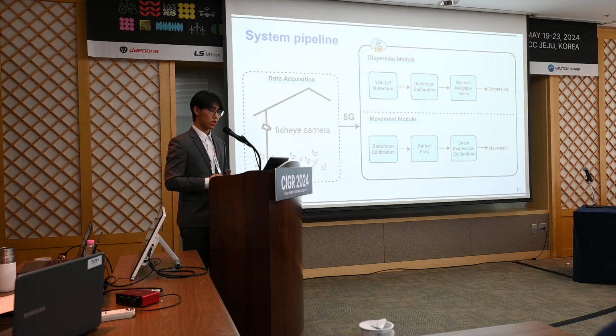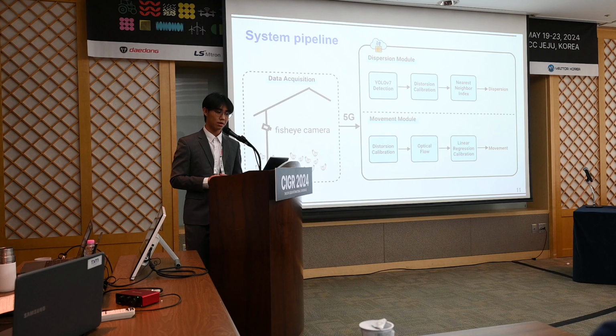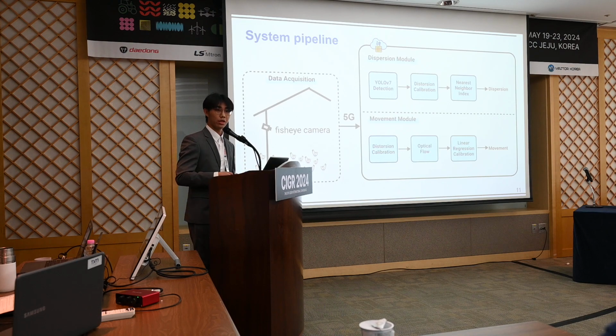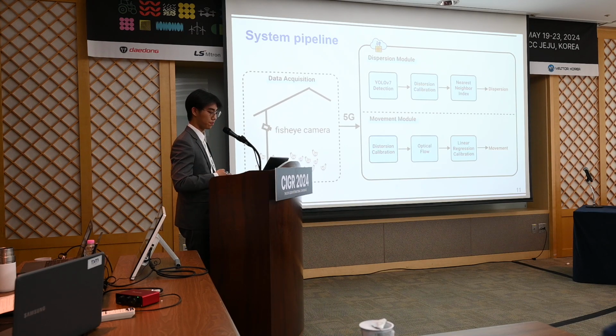Before we start, let me introduce the system pipeline. Our research involves collecting videos in the chicken house through fisheye cameras and using 5G high-speed internet to transmit them back to our lab server. Then we separate our system into two parts: the quantification of dispersion module and the quantification of movement module.